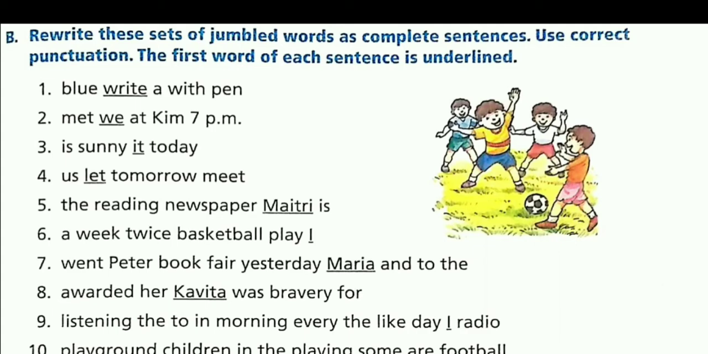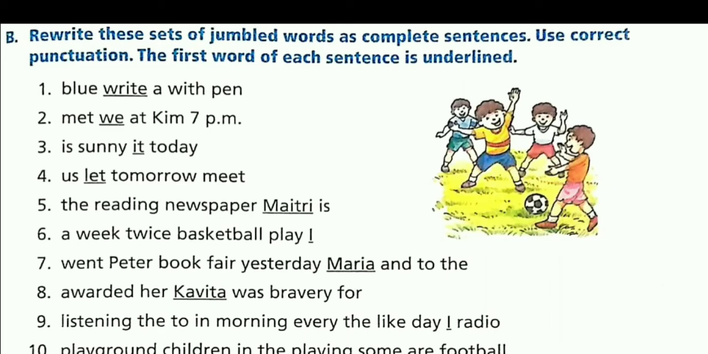So now let us start with the first one. "Blue, write a with pen." Now we need to arrange this in proper order. So the correct order will be "Write with a blue pen." And in this, W will be capital and there will be a full stop at the end of the sentence. As you all could see, this was a jumbled sentence and we have arranged it into a meaningful sentence. Same way, we need to do this for all the other sentences.